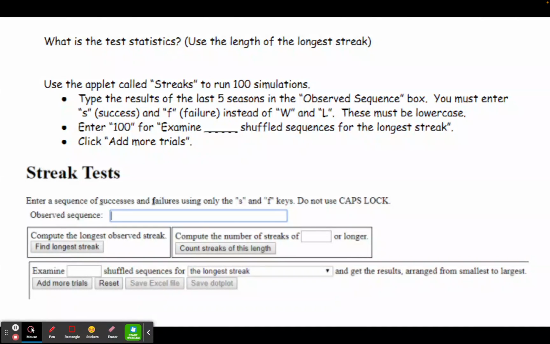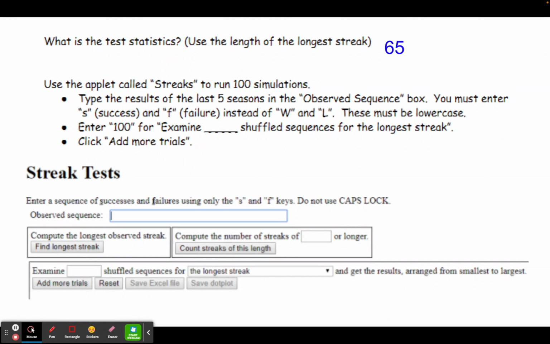Now, our test statistic in this case is going to be the length of the longest streak. And if you continue a streak from one season to the next and you go back to that list of wins and losses at the top of your notes, their longest streak is 65 wins.